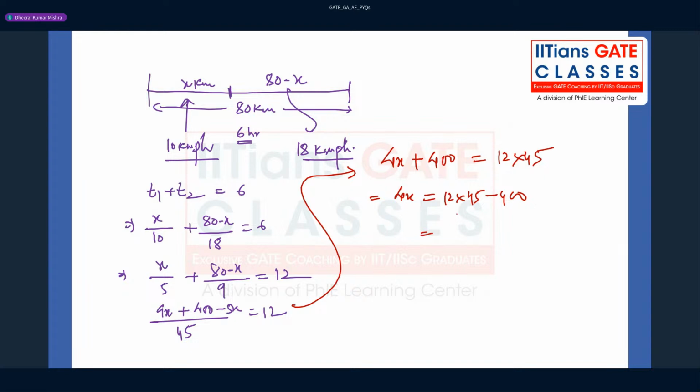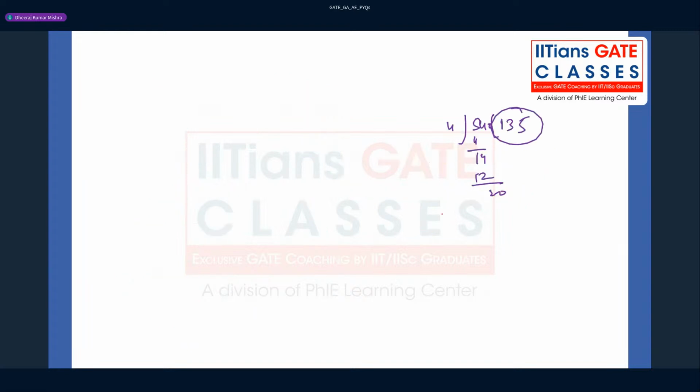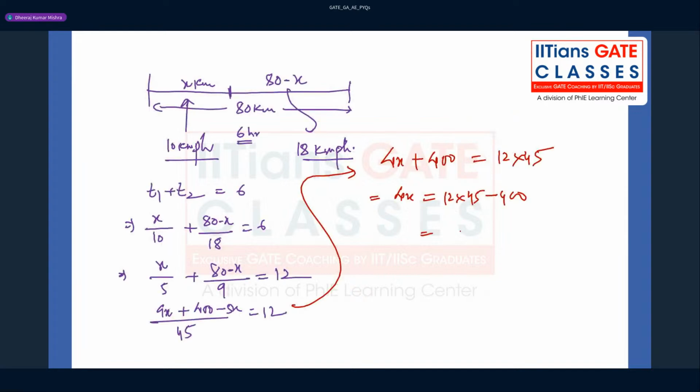Okay, so if you multiply this, what are you going to get, guys? It will be 540 minus 400, right? So if you subtract this, it will be 140. So x equal to 140 by 4, right? Then you can solve this, and it will be 35. So you are getting 35. Actually we did not subtract 400 in the previous calculation. So 35 kilometers will be x.